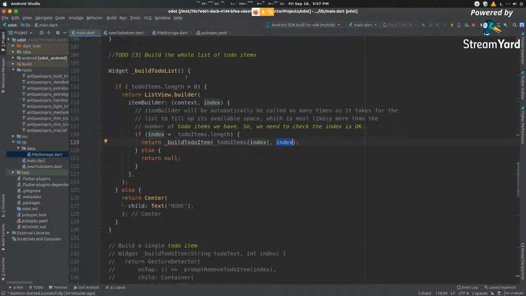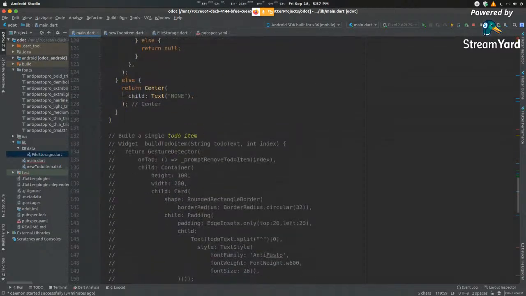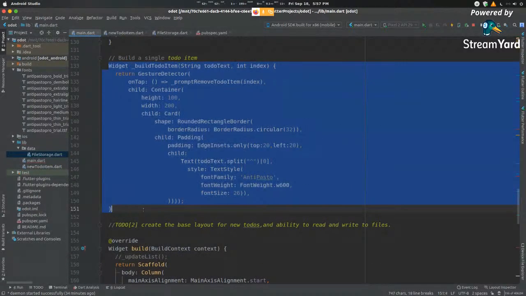Now that is our build to-do list done. Now, the next thing we need to do is build the to-do item that we have. So over here, this commented code allows us to build our to-do item.